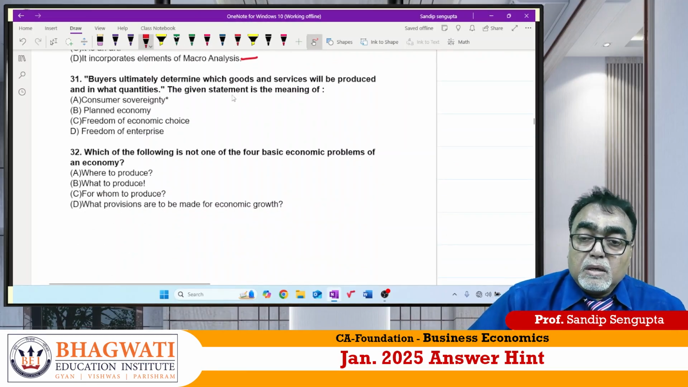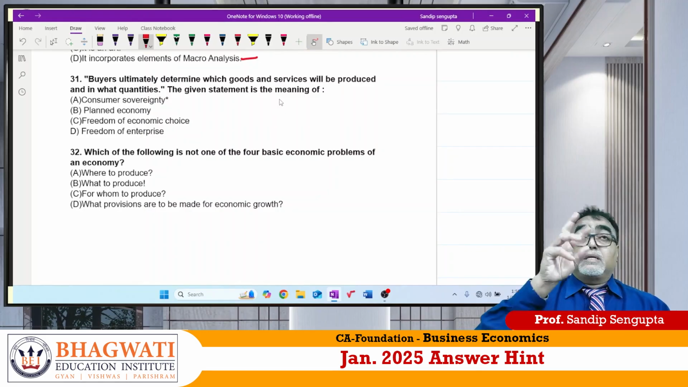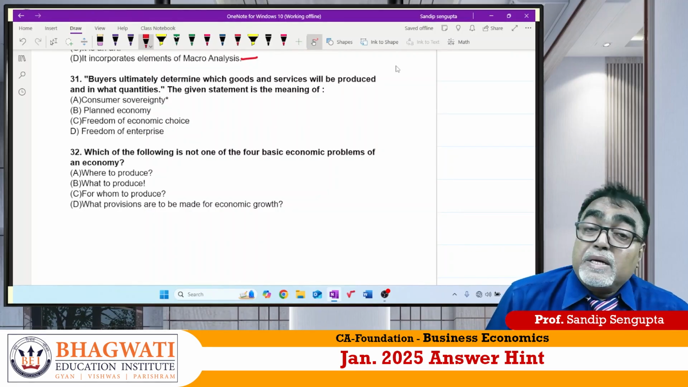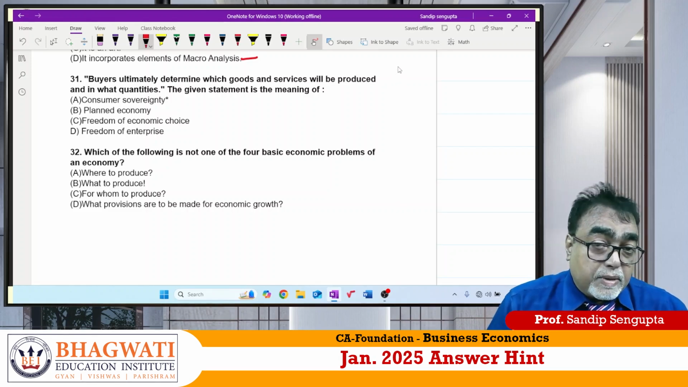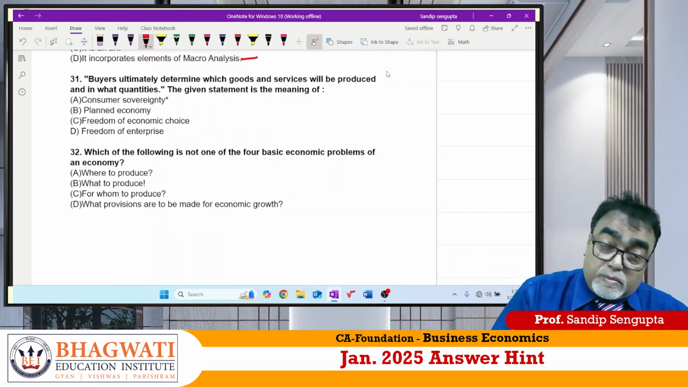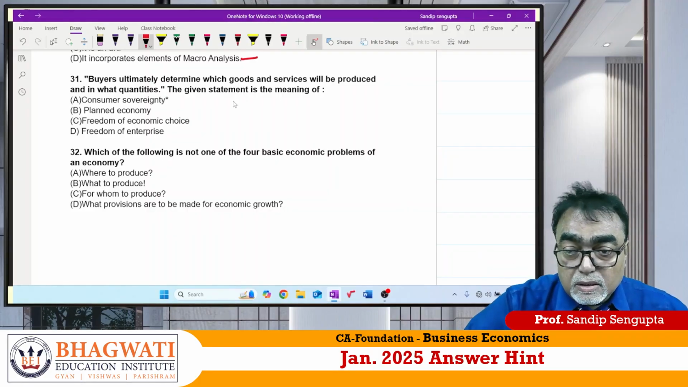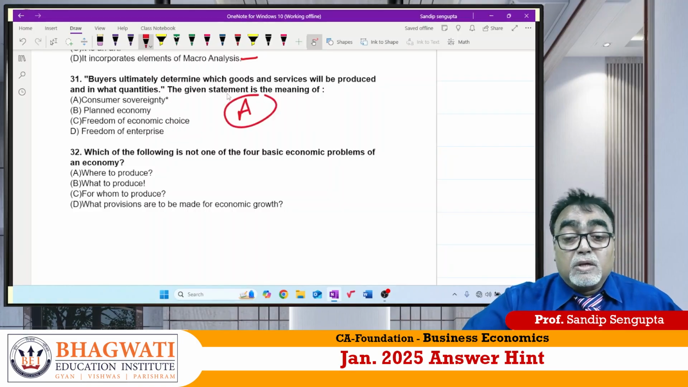31. Buyers ultimately determine which goods will be produced in what economy. Sir, there are different types of systems. One is called the capitalist system of economy. One is called the socialist system of economy. That is called the mixed system of economy. In a capitalist system economy, mostly they are facing this sovereignty known as consumer sovereignty.